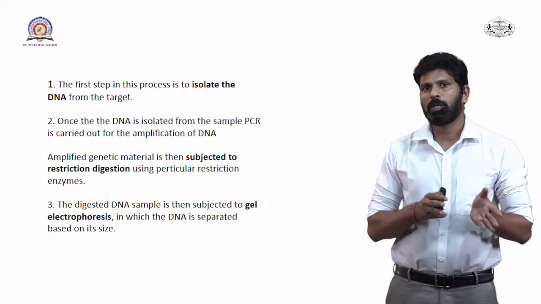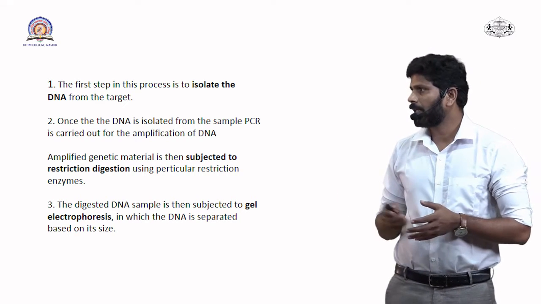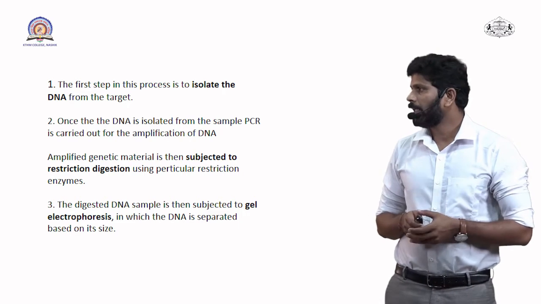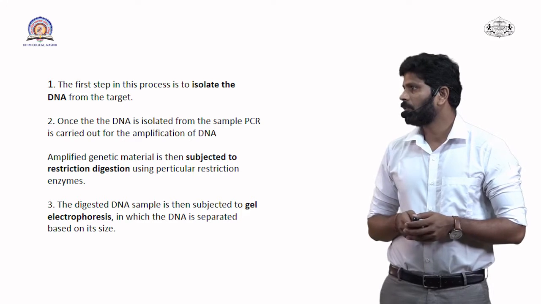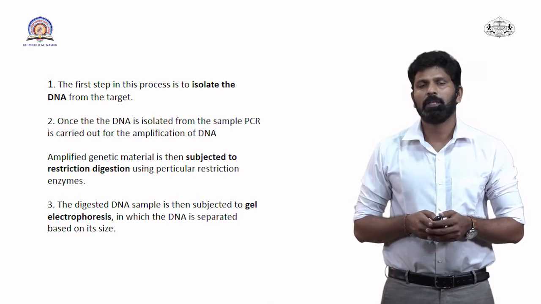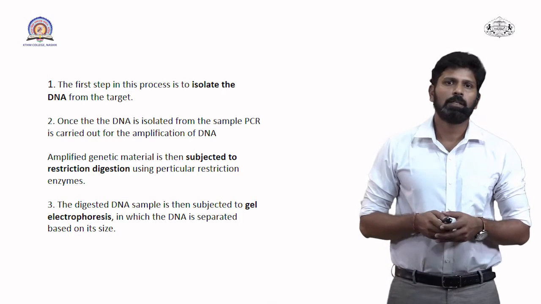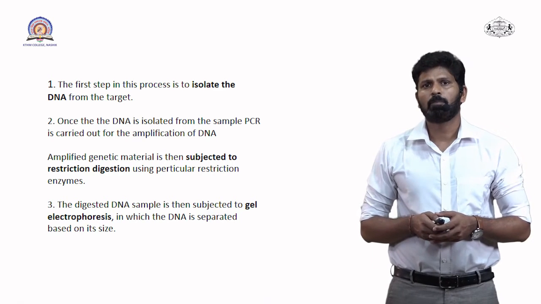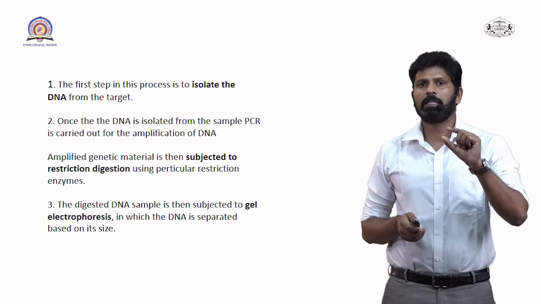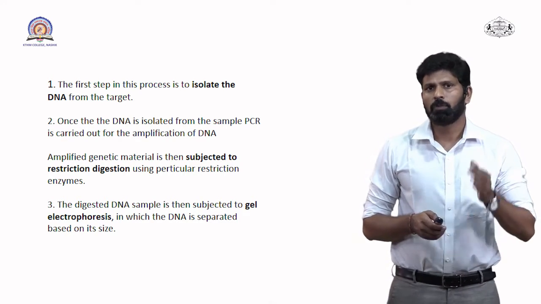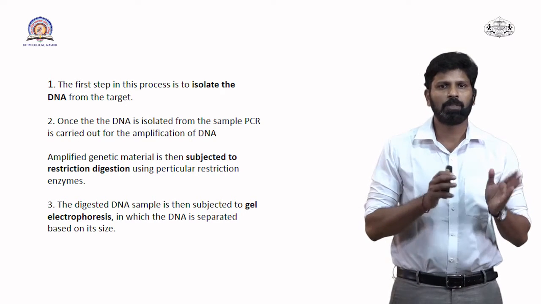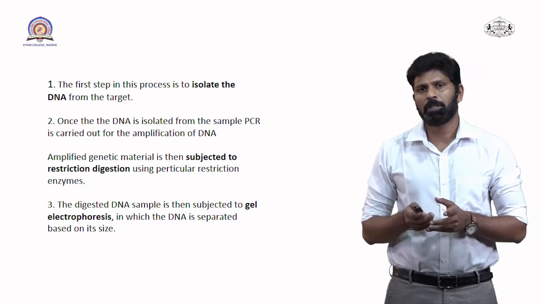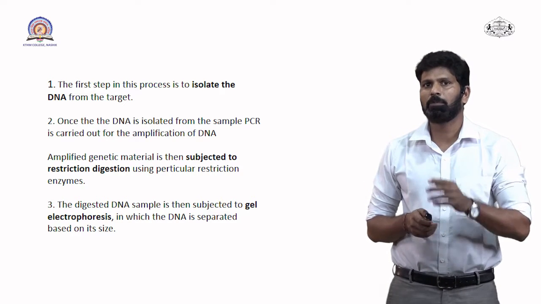Once the DNA is isolated from the sample, PCR is carried out for amplification. We know that when we isolate DNA from the target, the quantity of that DNA sample is very low. So we have to amplify that DNA for further processing, and that amplification is done with the polymerase chain reaction, and this is the second process.